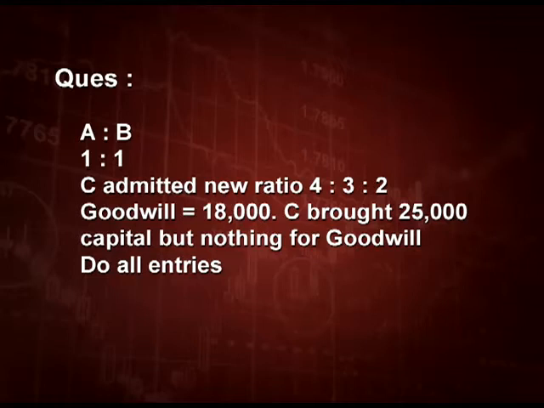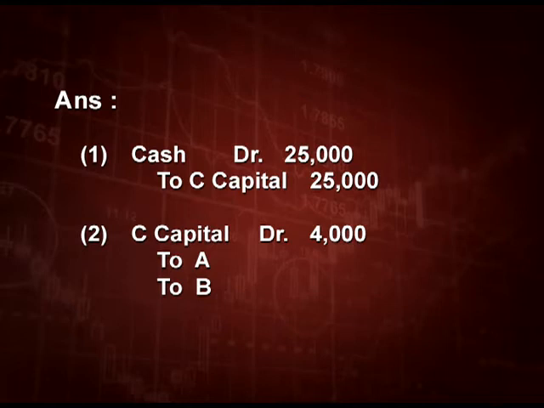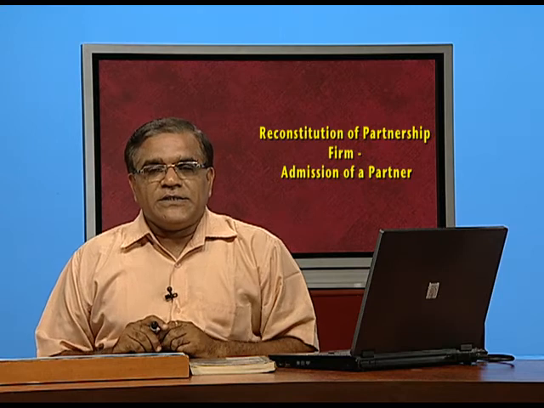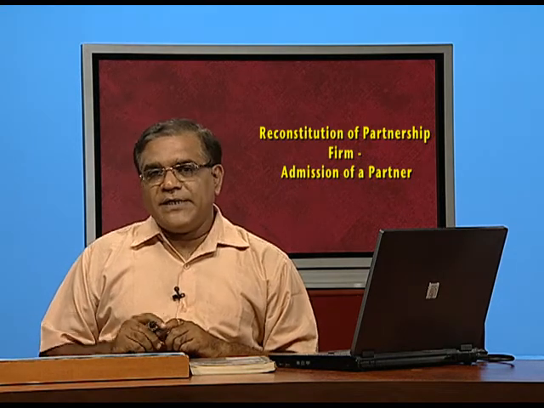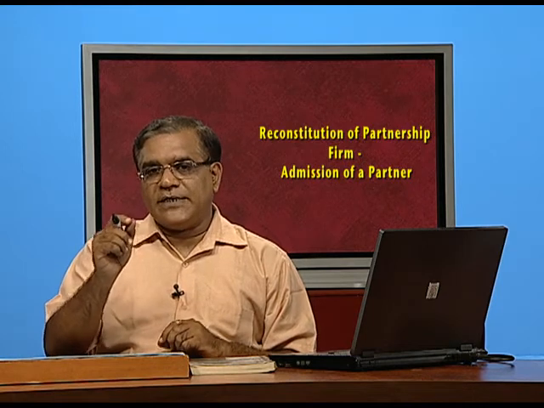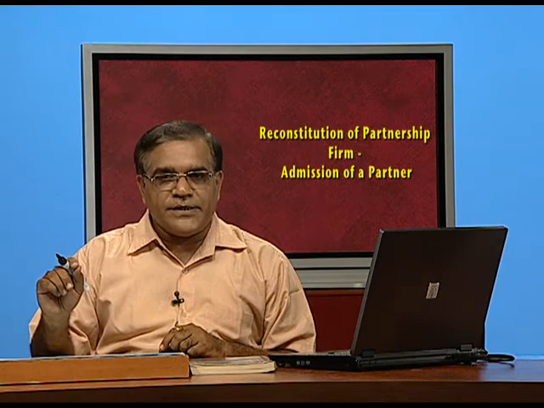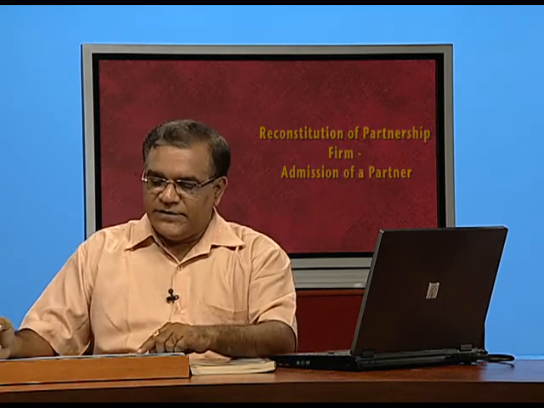18,000 into 2/9, that will be 4,000 rupees, and whatever sacrificing ratio you get, you put it in front of A and B. Similarly, let us do a few questions on revaluation also. I will be taking small parts of revaluation, where you have to just tell me whether it will be credited or debited.